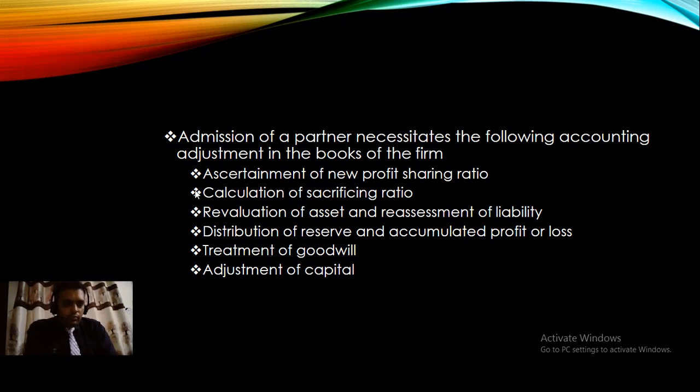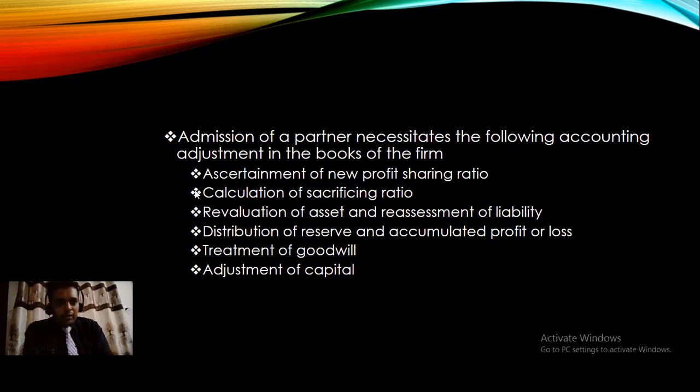Now this chapter is very detailed, but in this video we are going to discuss only the first two parts, which are ascertaining the new profit and loss ratio, and calculation of the sacrificing ratio. For admission of a partner, these are the things we need to understand. First is the new profit and loss sharing ratio. Number two, calculation of the sacrificing ratio, because the new partner is arriving and the old partners are sacrificing from their existing share.